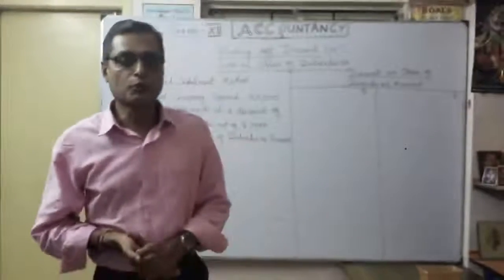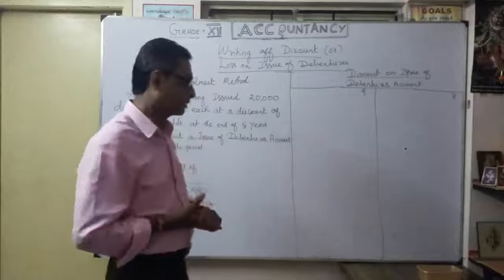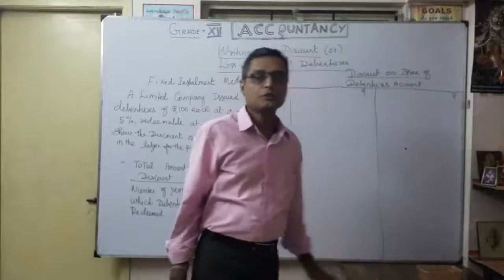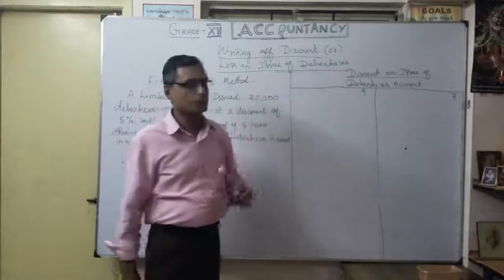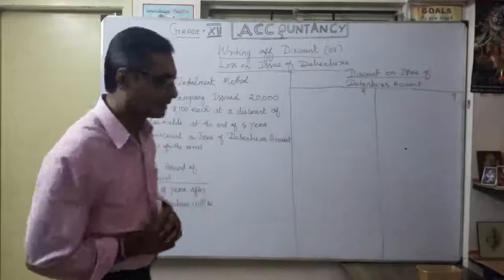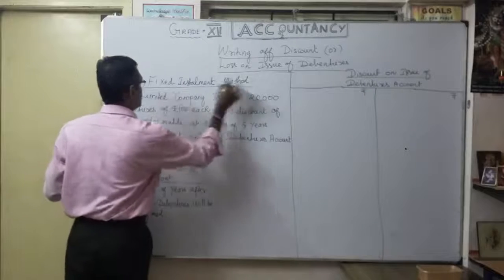So now we are going to discuss the very first method. What is the fixed installment method? How are we going to write off discount or loss on issue of debentures? Okay, now let's see one example, the fixed installment method.